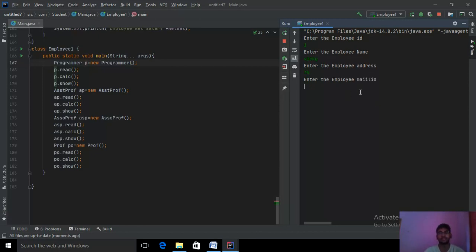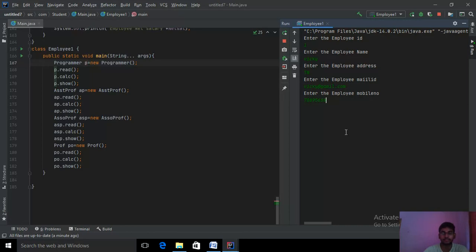Then the mail ID, Vicky@gmail.com. Again it is asking for the employee mobile number; I am giving some unknown number.